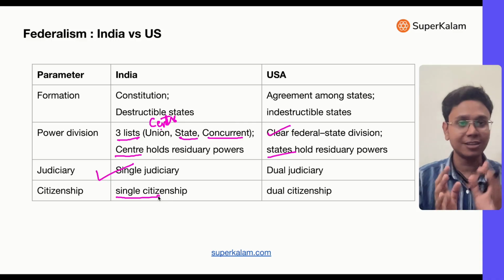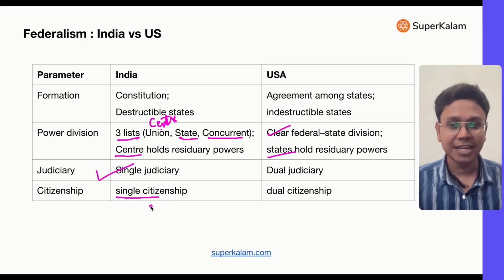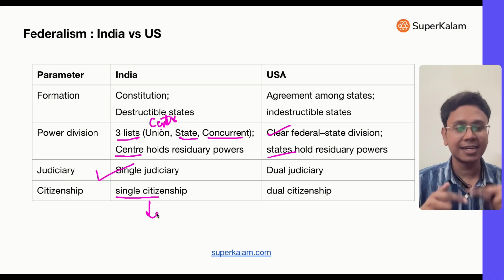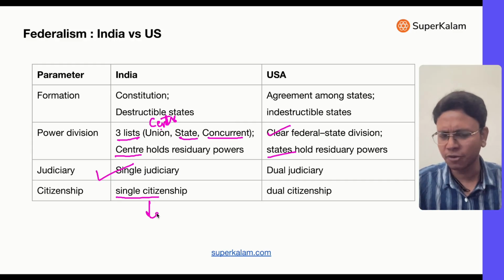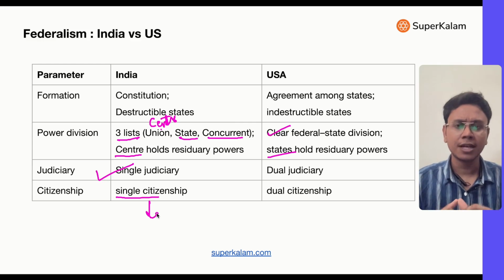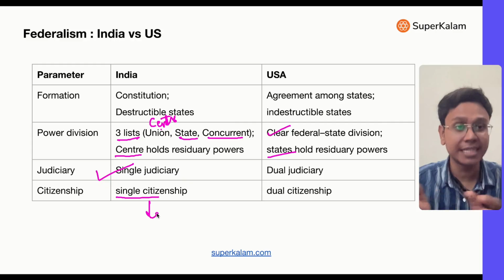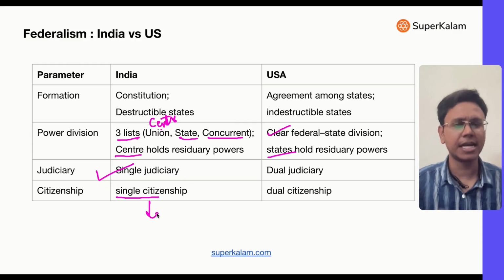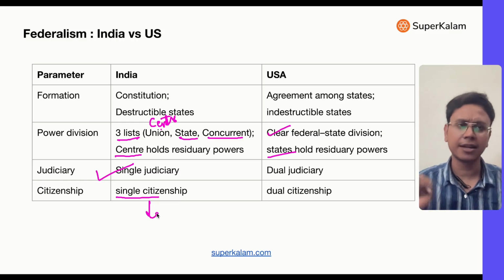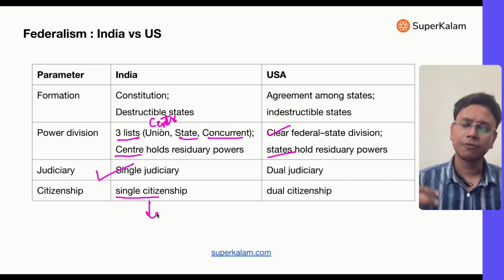So if you observe here, we have created this single concept, single judiciary, single citizenship. States are a little more powerful, so we are more inclined towards accepting diversity and also creating unity in certain angles, unity in citizenship, unity in judiciary. But in USA everything is divided very hard and fast. That's the difference between there and ours. USA's federalism follows its own set of things, our federalism follows our own set of things, so that's why it's not comparable.